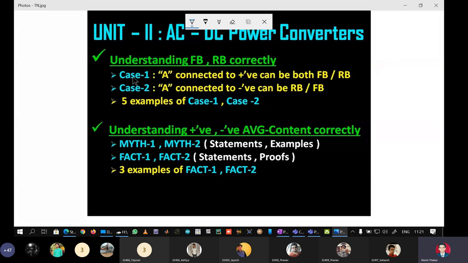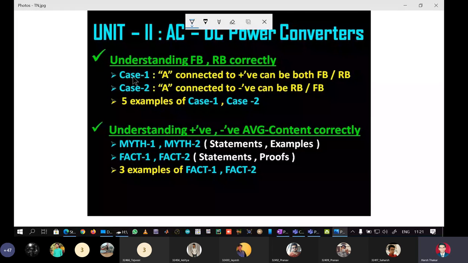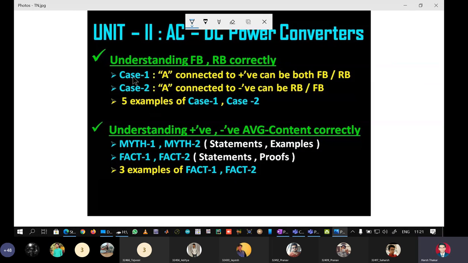and the diode or SCR can be either forward or reverse biased. In case number 2, we stated that the anode of diode or SCR can be connected to negative potential, but still the devices can be reverse or forward biased. And we had told that the basic principle of forward or reverse biasing is that if the potential difference between the anode and cathode terminals, denoted as VAK, is positive and greater than the cut-in voltage of the device, then we say that it is forward bias.